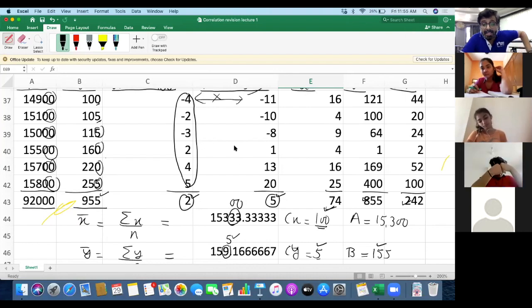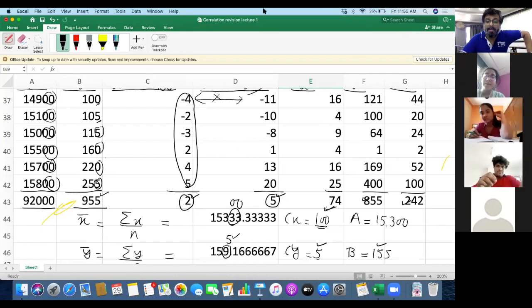Mansi, can you listen to me? Yes, sir. Mansi, how will you take common factor CX and CY? How will you select that? We will see X and Y and the zeros behind that. If it is 2 zeros, then we'll take 100, or if it is divisible by 5, then we will take 5. So if the ending is 0 or 5, then we'll take it as 5. Okay, mute yourself.